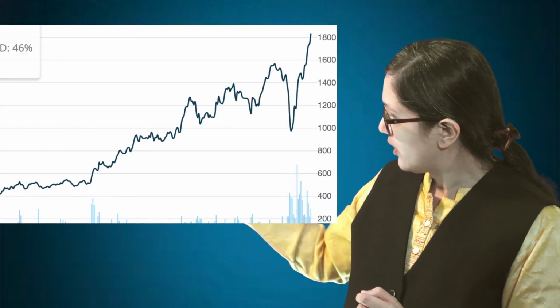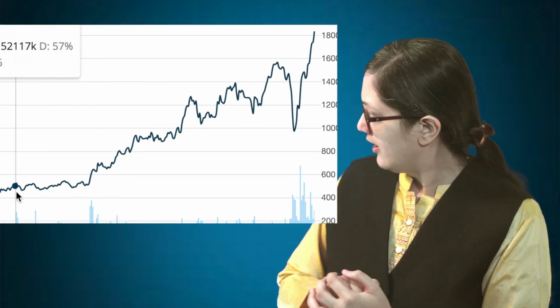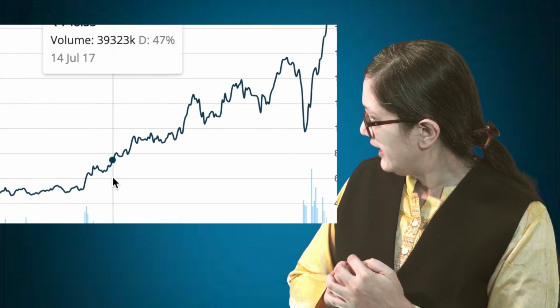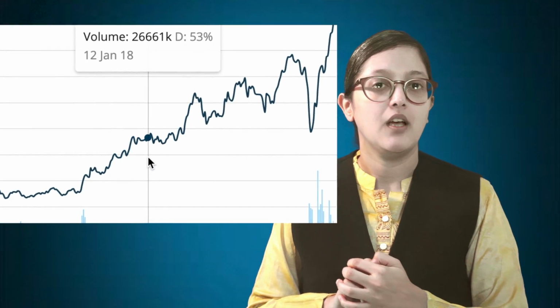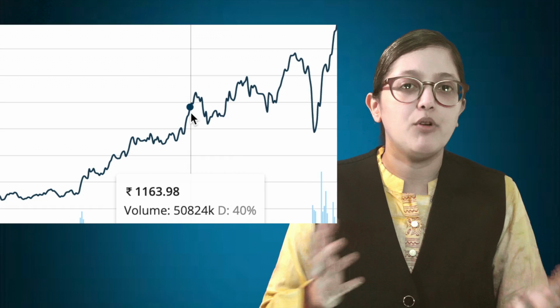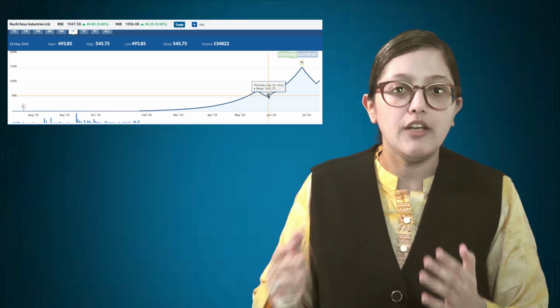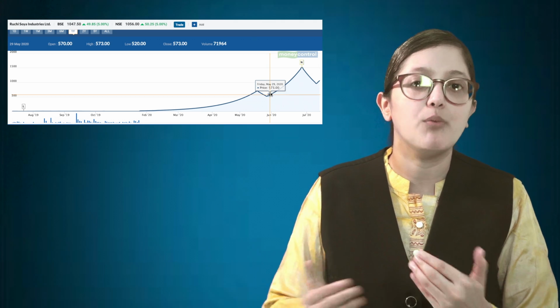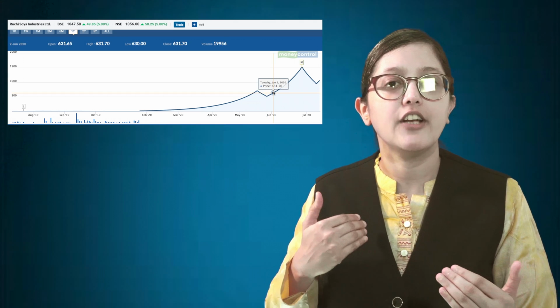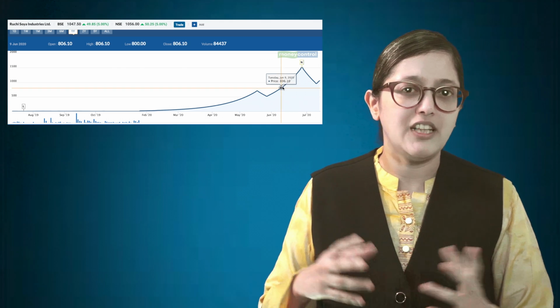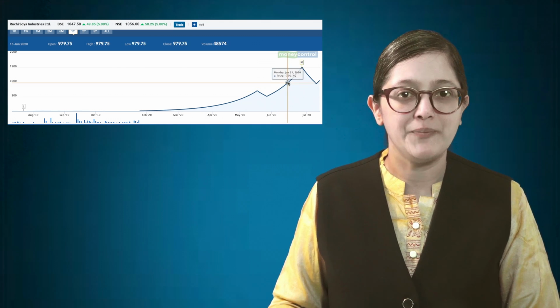As you can see, you can just trace the mouse on the chart and you will see these volumes. Now, as against this, let's take the example of a company where only 2 to 3 lakh shares are trading in the market. So even if 50,000 shares are being bought and sold, it will result in great fluctuation in the prices of the shares. The recent example of this is Ruchi Soya.